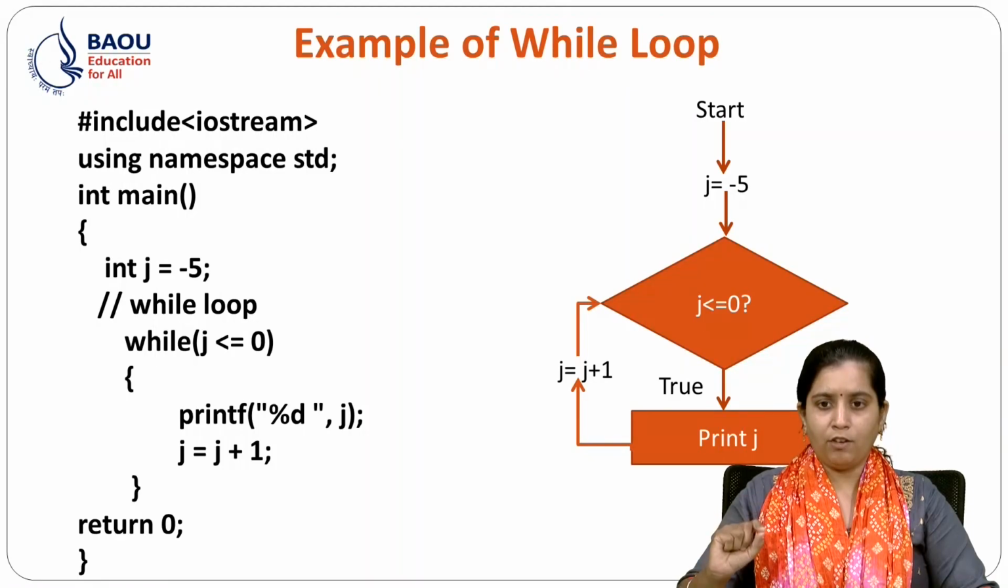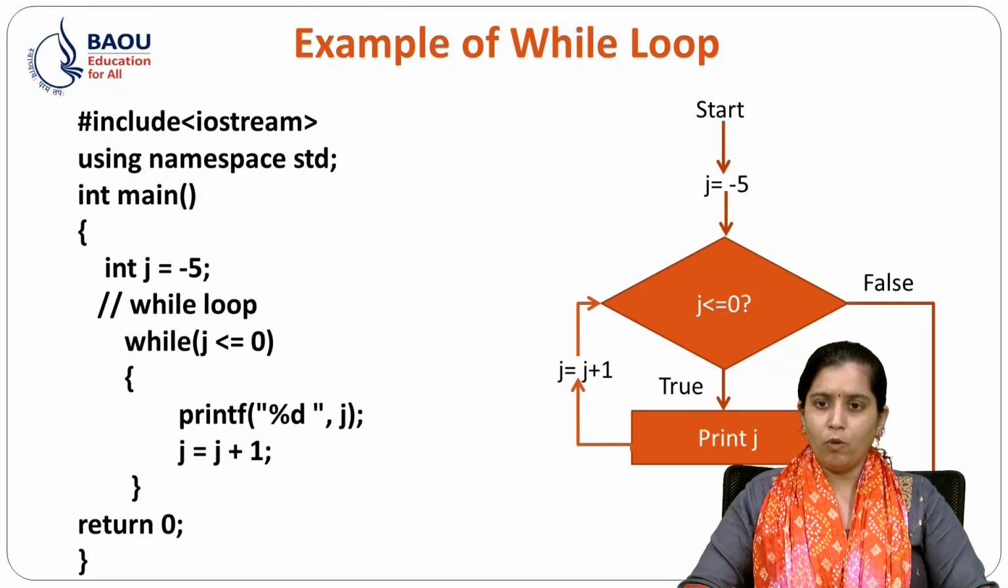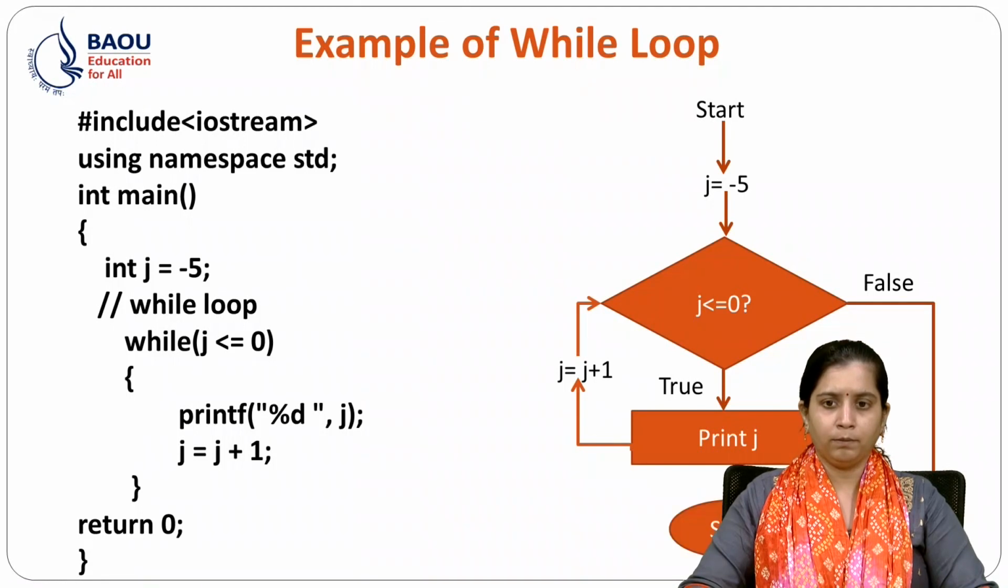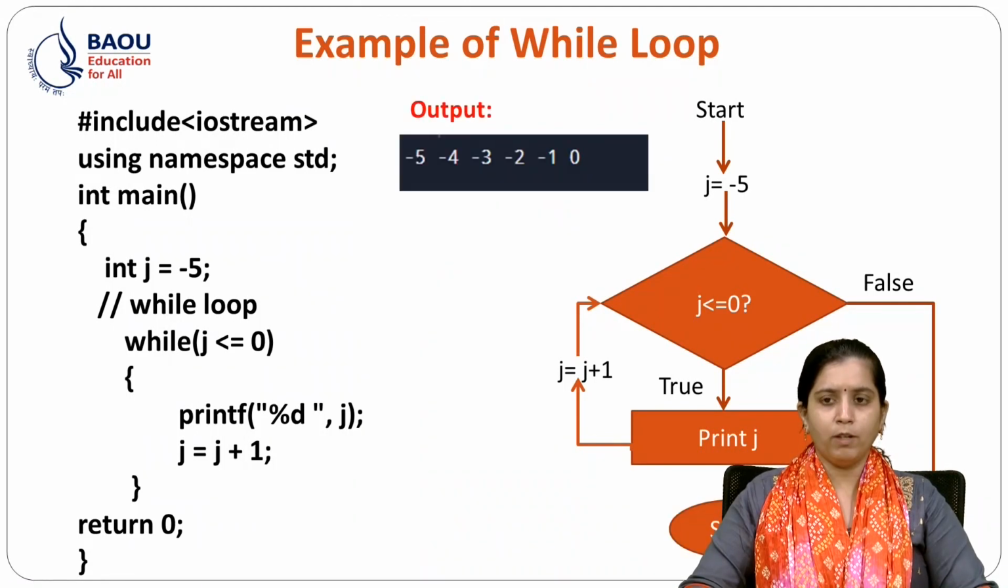And in the last iteration, when we increment 0 by 1, then it will go to the false condition and it will go outside the loop, and there we will print the next statements, whichever are there. Over here there are no statements after the while loop, so no other statements will be executed, and our execution will be stopped. And when we run this program, we will get this output, that is -5, -4, -3 till 0.